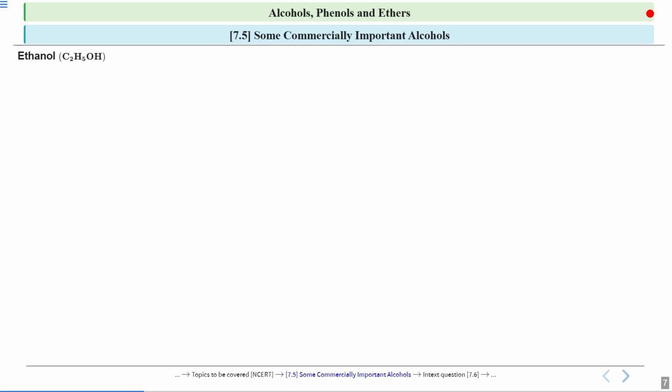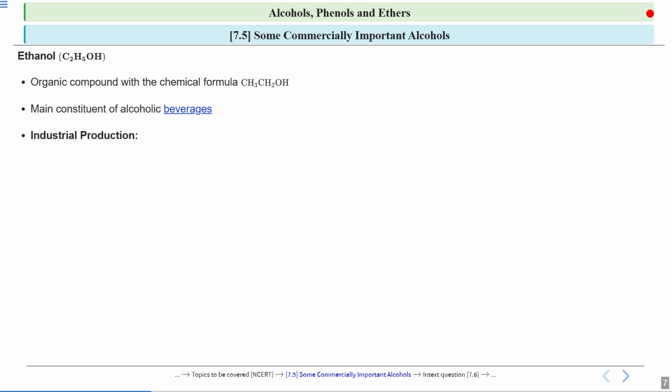Ethanol has two carbon atoms. So the root word is ethane, and the E is replaced by OL when we are talking about alcohols. So it is ethanol, with the molecular formula C2H5OH. The compound with the chemical formula CH3CH2OH is your ethanol. It is the main constituent of alcoholic beverages. That means the alcohol available in the market for drinking is ethanol.